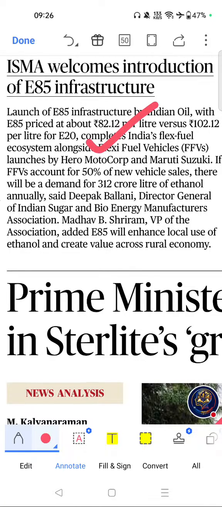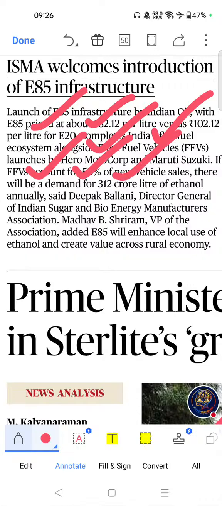ISMA welcomes introduction of E85 infrastructure. If you see the importance, ethanol blending is a favorite UPSC economy plus environment topic, and it is directly linked to energy security and climate goals. Frequently asked in prelims and mains section. Key themes are ethanol blending program, E20 and E85, biofuels, energy security, and flex fuel vehicles.